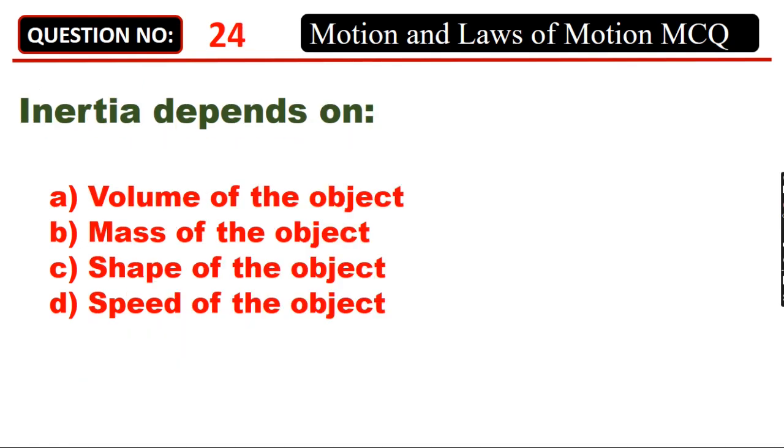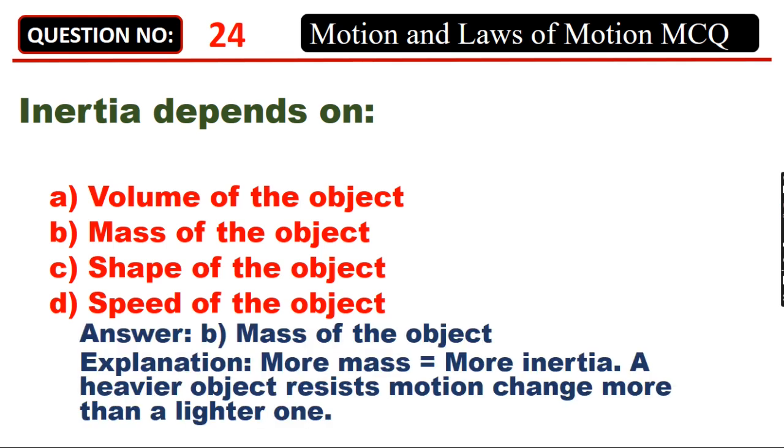Inertia depends on A. Volume of the object, B. Mass of the object, C. Shape of the object, D. Speed of the object. Answer: B. Mass of the object. More mass equals more inertia. A heavier object resists motion change more than a lighter one.